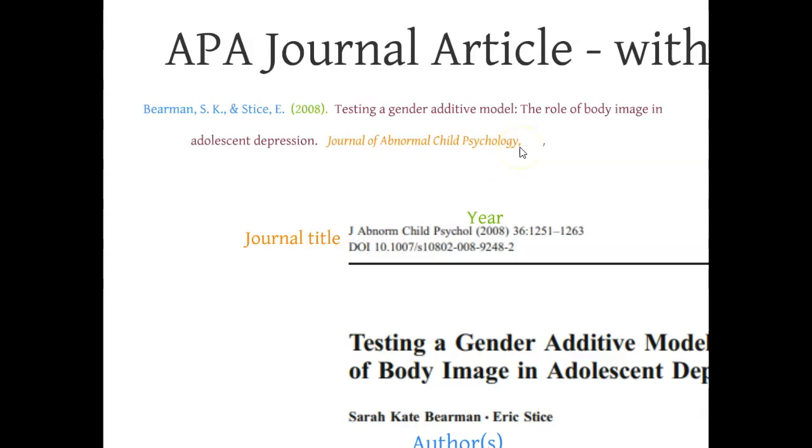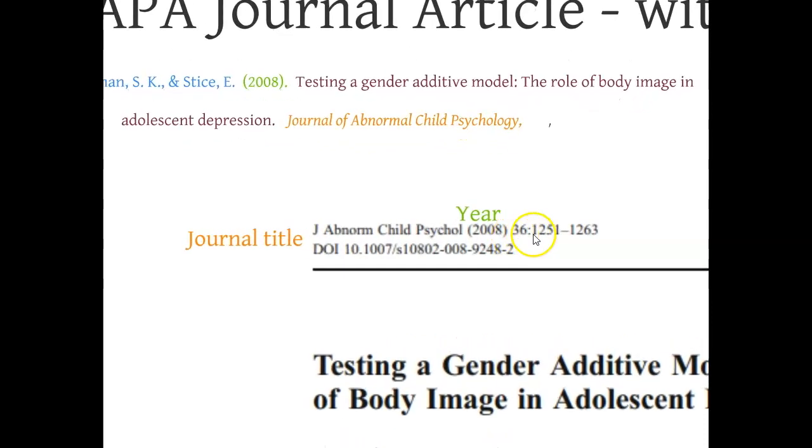We then follow this by a comma, and then we articulate the volume. We can see here the 36 is the volume number. Sometimes you see VOL period and then a number. So all I need to do is include the volume number here. And if I just have the volume number, I just include the volume number. If I have the volume and the issue number, you can include both of those.